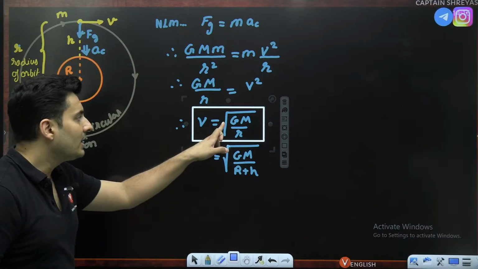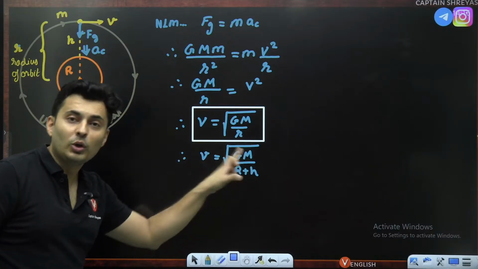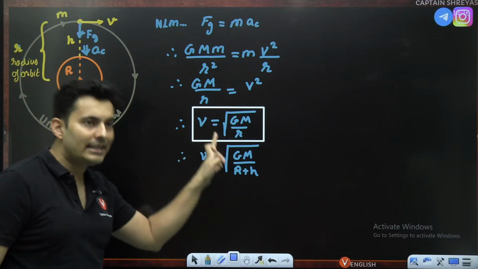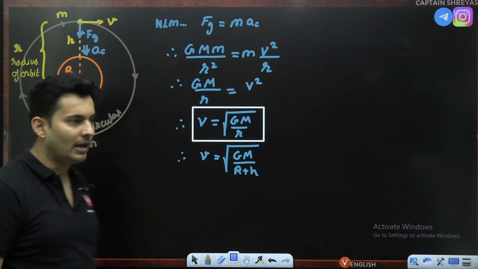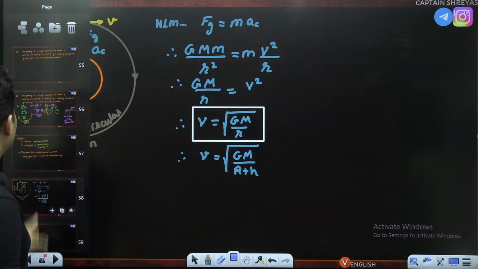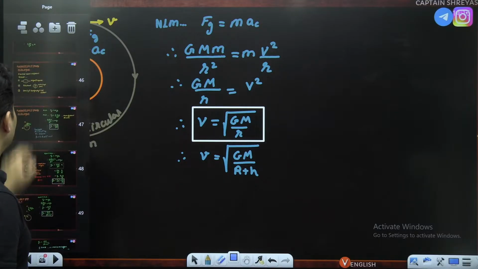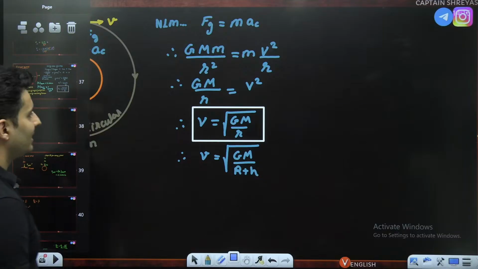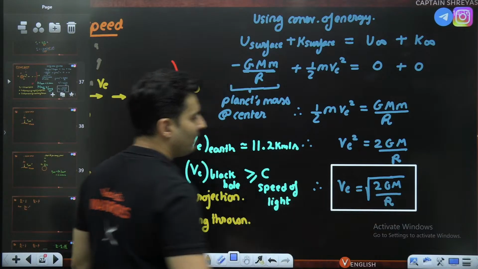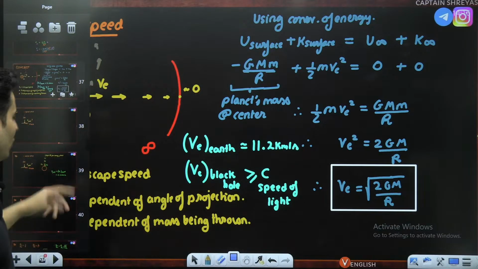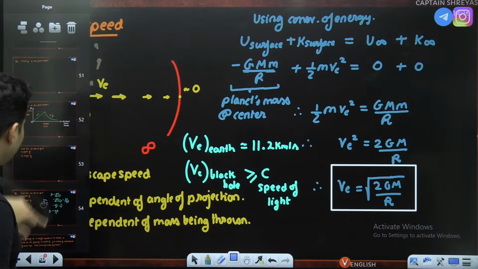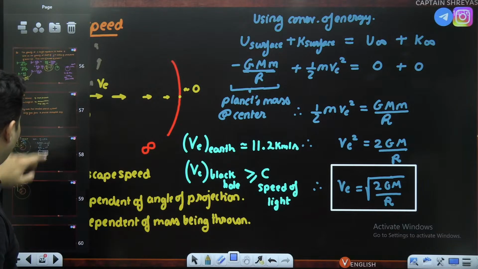You can see escape speed was root 2 GM by R. Speed to go in circular orbit is less than that and it is root GM by r. If you forgot what I just said about escape speed, let me show you back. Remember, escape speed is root 2 GM by R. It is slightly more, root 2 will make it slightly more. But here, if you notice, the speed is slightly less and it will not escape the planet's gravity.